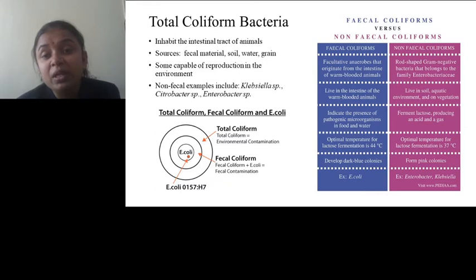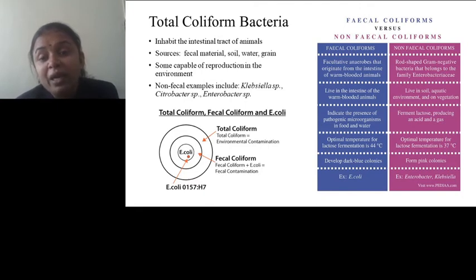Fecal coliforms live in the intestine of warm-blooded animals, while non-fecal coliforms live in soil, the aquatic environment and on vegetation, which is the major difference between them. And this difference is utilized for using fecal coliform as an indicator of fecal pollution or water pollution.